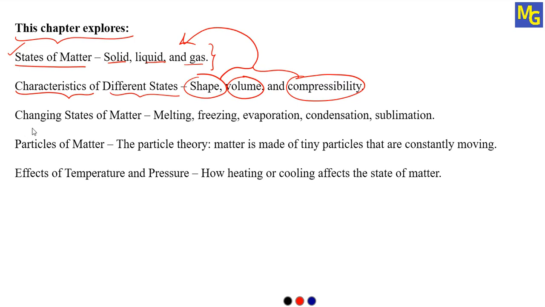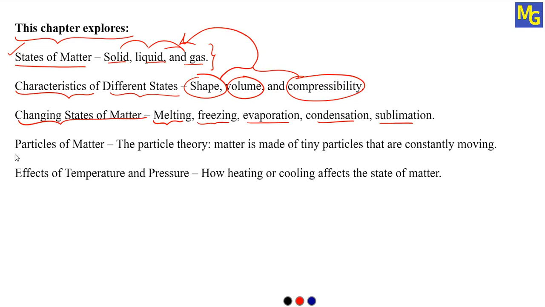Then we are going to study changing the state of matter: how we can change the states of matter, like solid to liquid, liquid to gas, gas to solid, etc., and what conditions are required. Here the processes called melting, freezing, evaporation, condensation and sublimation we are going to study in changing the states of matter.